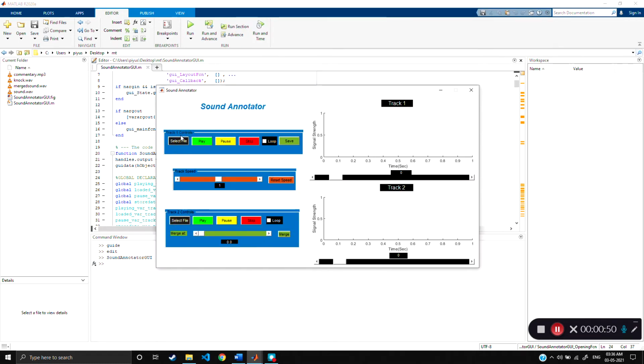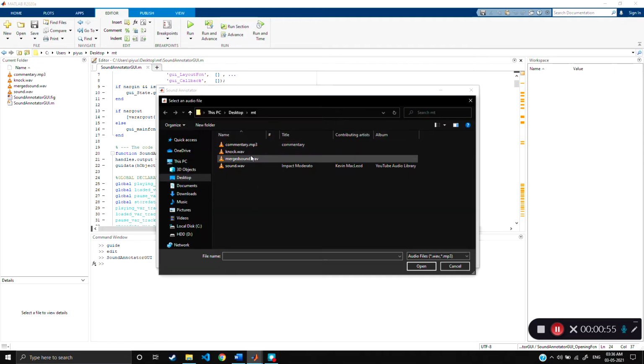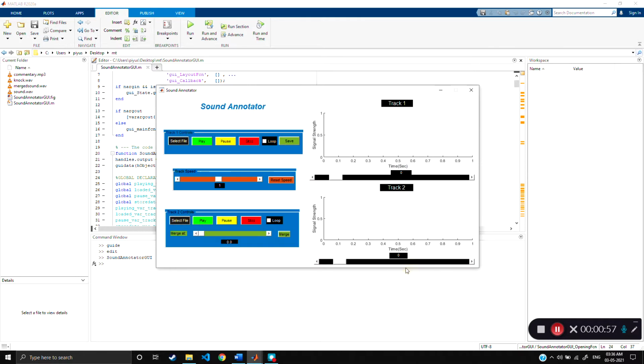So for now, let's select a file. For now, let's just select a knock file. So when we select, it comes on the graph, and when we play it, it plays. It has a loop feature. So when we play it on loop, it plays on loop. When we play, we can pause.